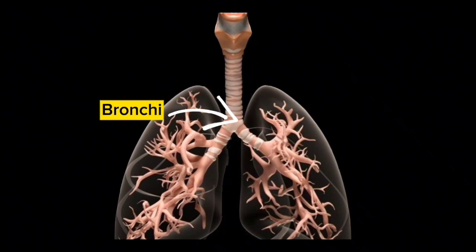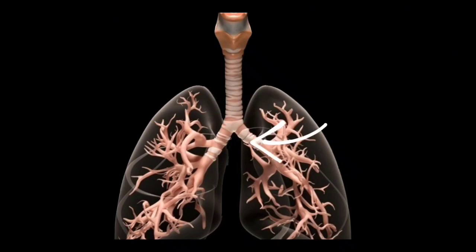The bronchi are a pair of branches of the windpipe, one leading to the right lung and the other to the left lung. The walls of the bronchi are composed of a layer of connective tissue, a layer of smooth muscle and cartilage rings, and a layer of epithelial tissue. Sixth, bronchioles and alveolus.